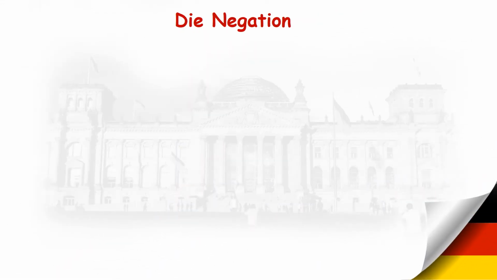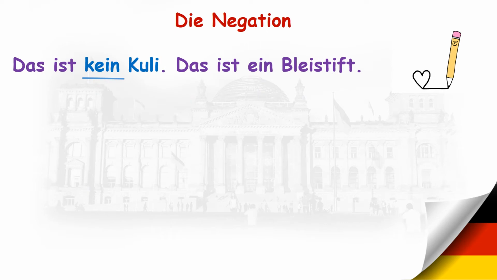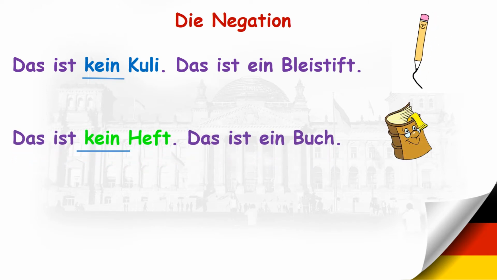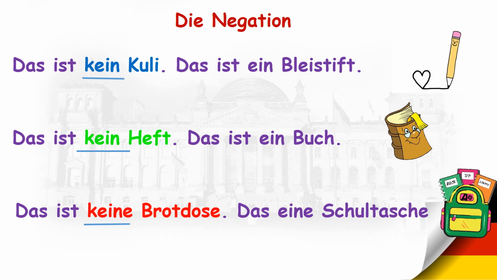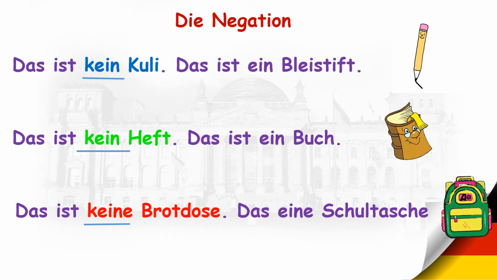Let's see some examples. Das ist kein Kuli. Das ist ein Bleistift. This is not a pen. This is a pencil. Kein. Das ist kein Heft. Das ist ein Buch. This is not a copybook. This is a book. Here we have kein. Das ist keine Brotdose. Das ist eine Schultasche. This is not a lunchbox. This is a school bag.